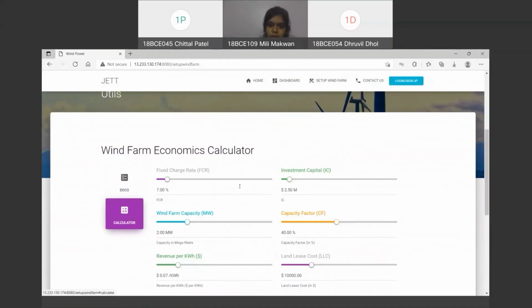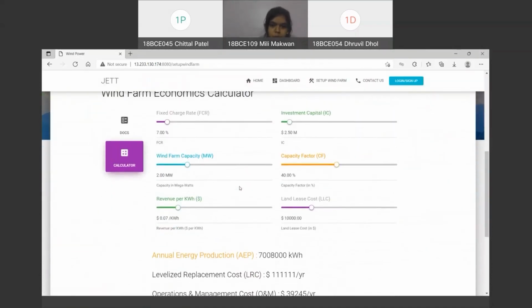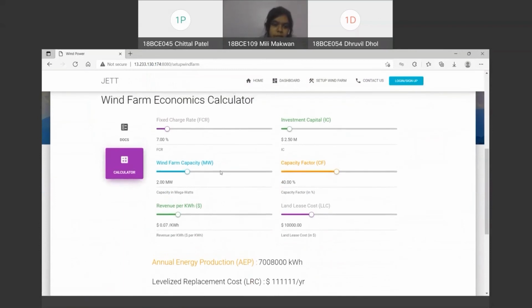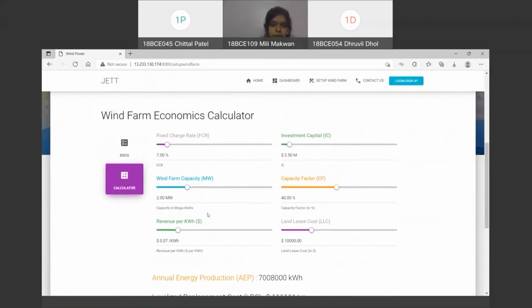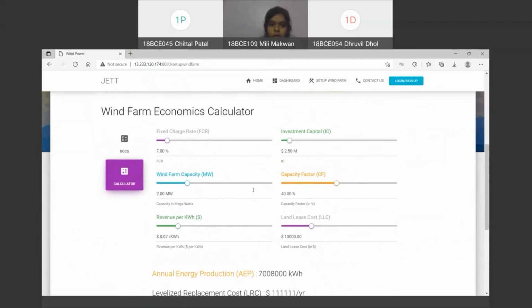Yeah, so as you can see, these are the different factors which we are going to use for calculating the economics of any wind farm. We can change the values from here manually, or by scrolling in here. And as we can see, the values are changing.